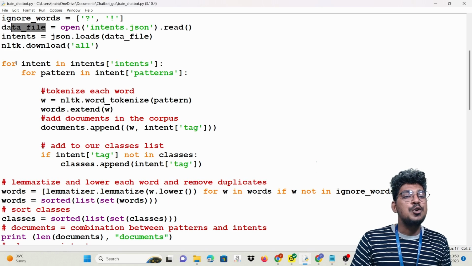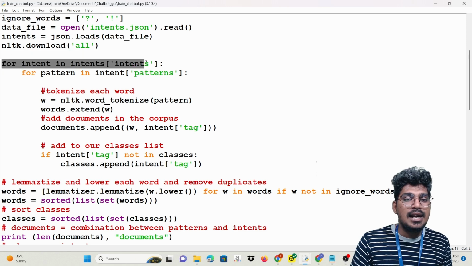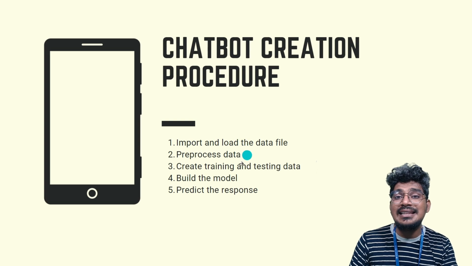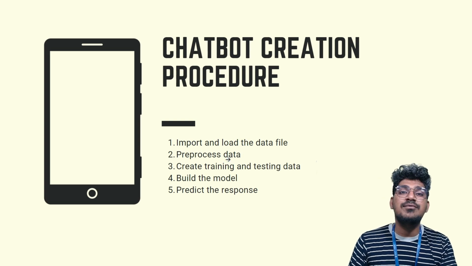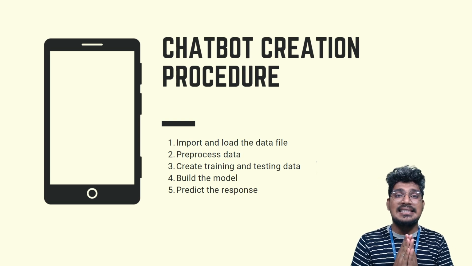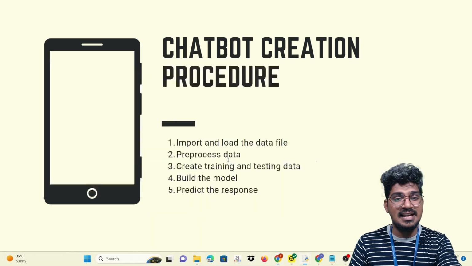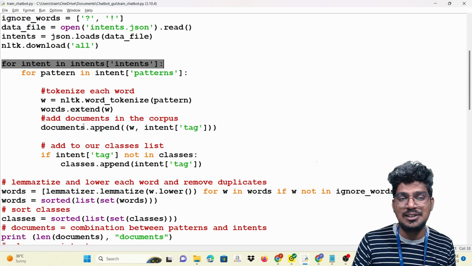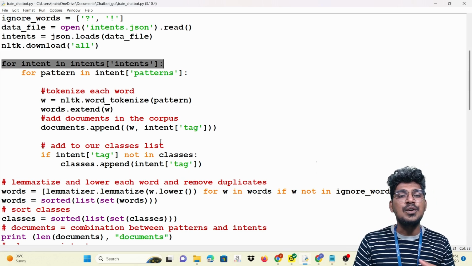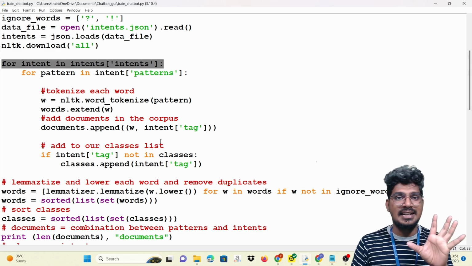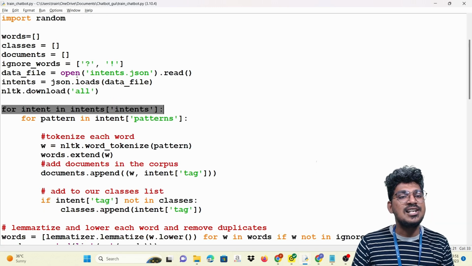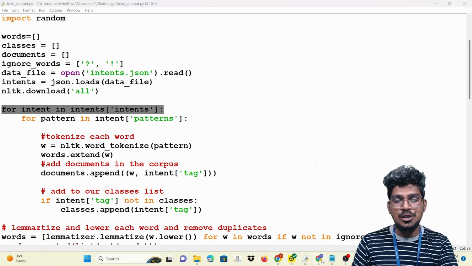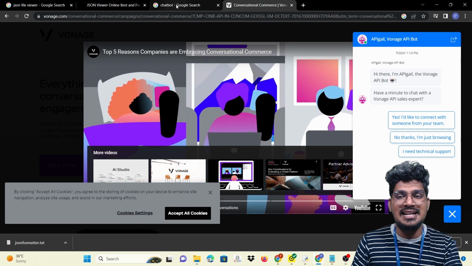Now I'm going to iterate over that intents, because now we are going to do the pre-processing of the data. What is the meaning of pre-processing? We are going to make the sentence into words, splitting the words. That is actually tokenization. Before that, we need to show that particular data, because we don't know what is inside that JSON file, right? So I'm going to show that particular file, then only you can understand easily.